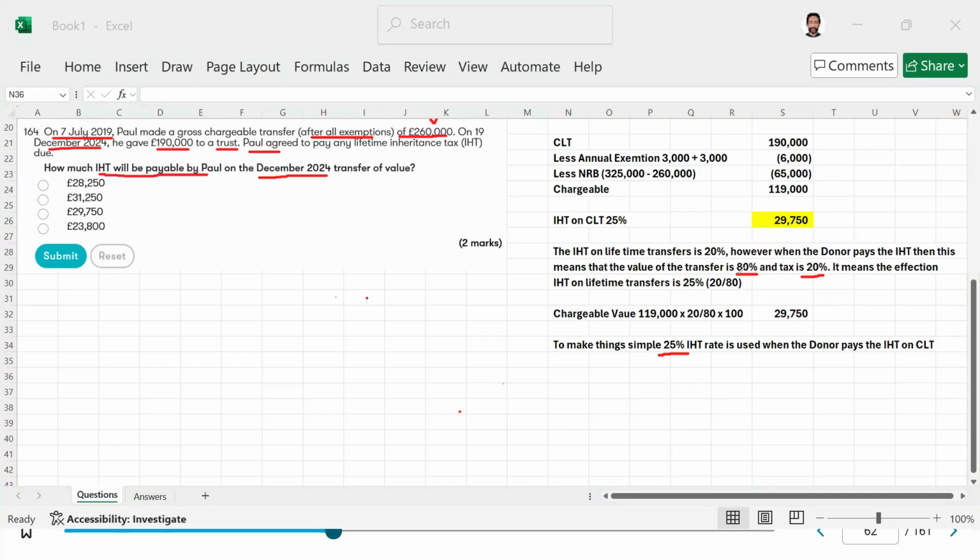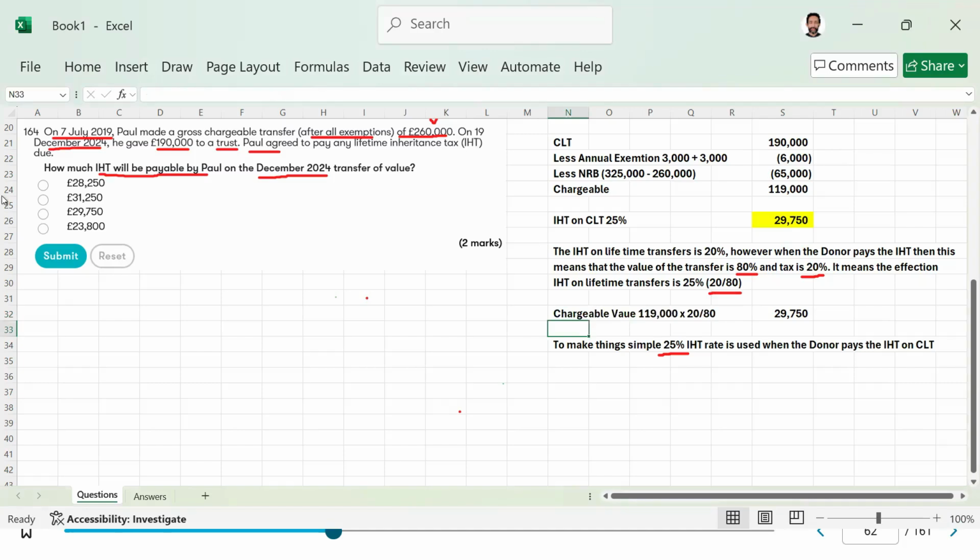80%, the value of the gift is not 100%, it becomes 80, and the value of the tax is 20. So overall, this is how the 100% value becomes. So if this is the situation, then we use this fraction, 20 divided by 80, so that sums up to 25%. So if we do the same, we would have that value.